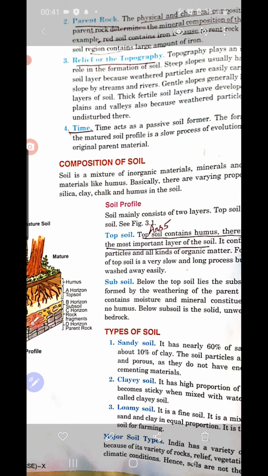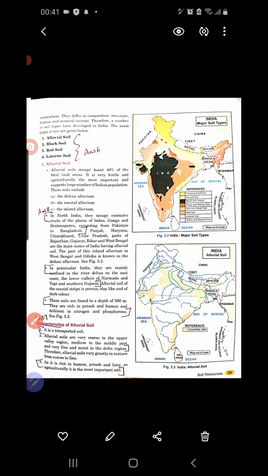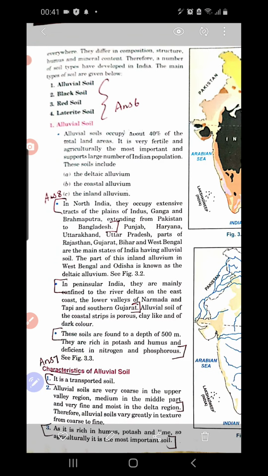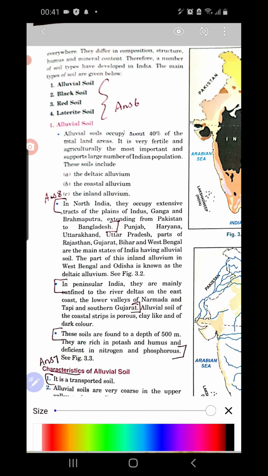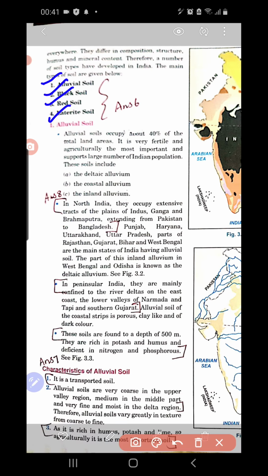Moving to the next page, we discuss four important types of soil which are found in India. Which are the four important types of soil? Alluvial soil, black soil, red soil, and laterite soil. These are the four important types of soil which are found in India. You see this alluvial soil here.